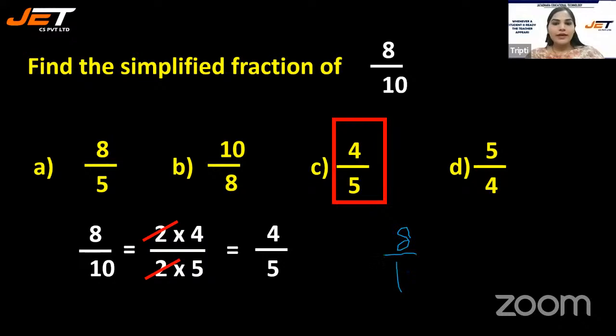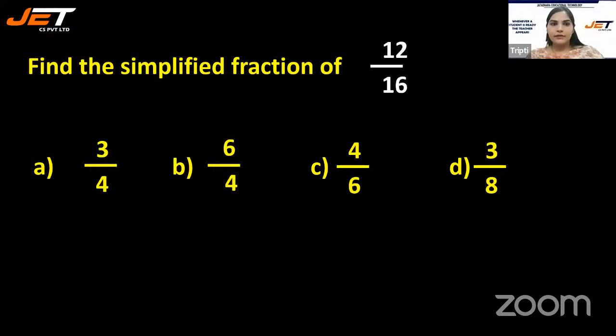Or another way is to divide: 8 and 10 are both in the times table of 2. So I'll divide the numerator as well as the denominator by 2. I'll get 4/5. That's my answer. That's how you have to do it.